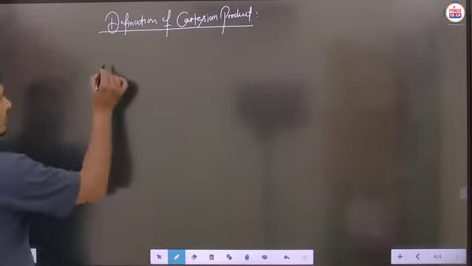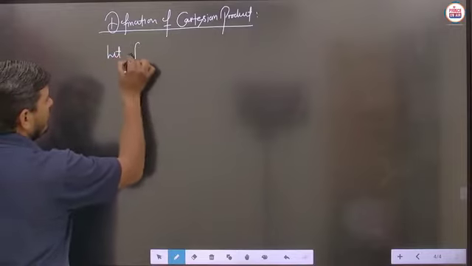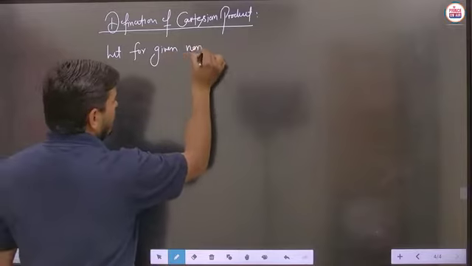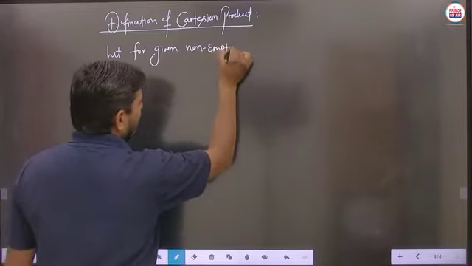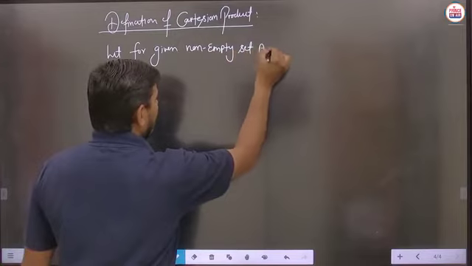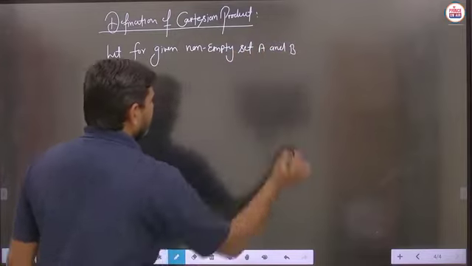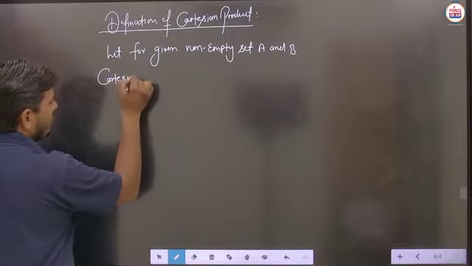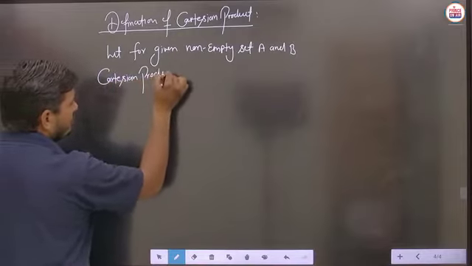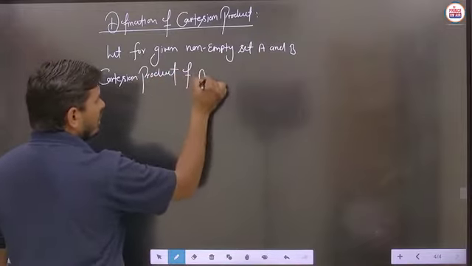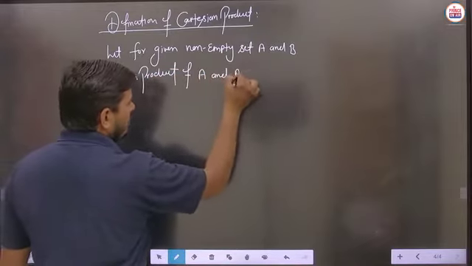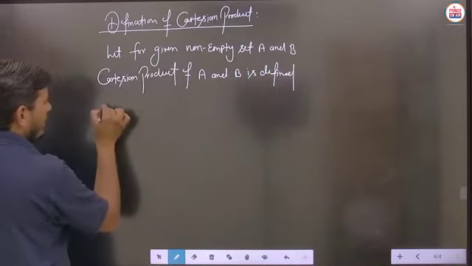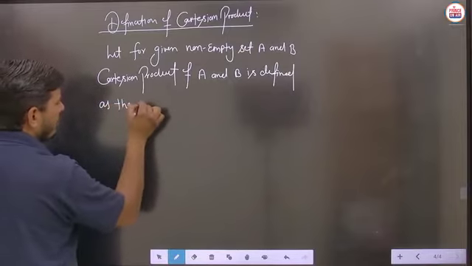So let for two given non-empty sets A and B, Cartesian product of A and B is defined as the set of ordered pair.